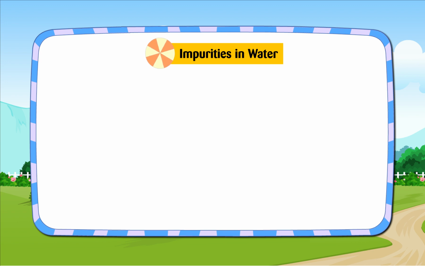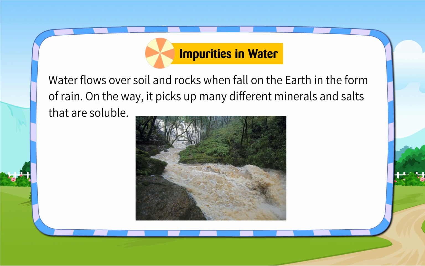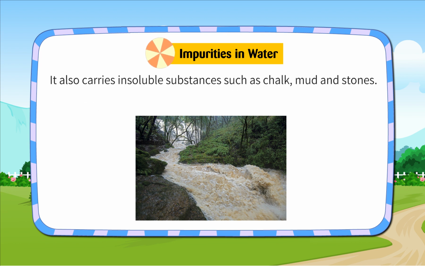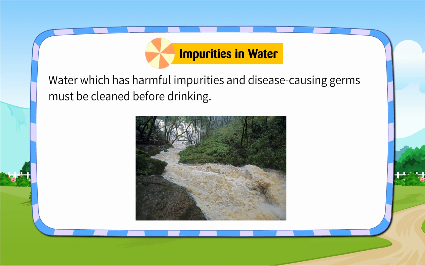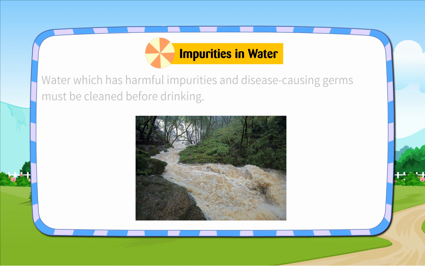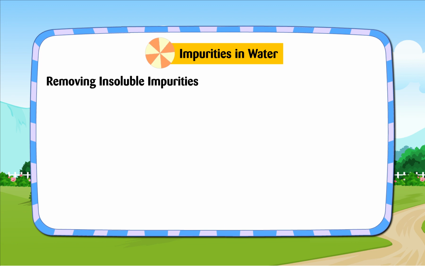Impurities in water. Water flows over soil and rocks when it falls on the earth in the form of rain. On the way, it picks up many different minerals and salts that are soluble. It also carries insoluble substances such as chalk, mud, and stones. Water which has harmful impurities and disease-causing germs must be cleaned before drinking.